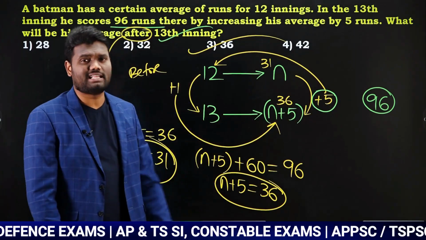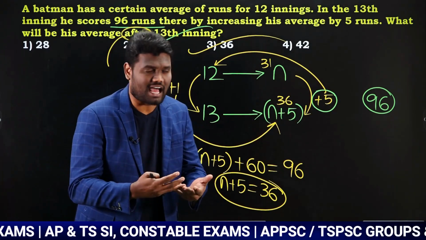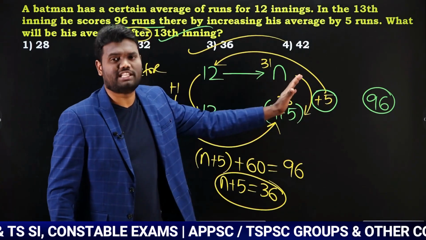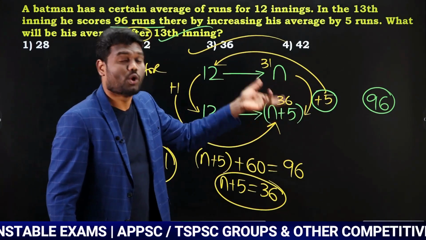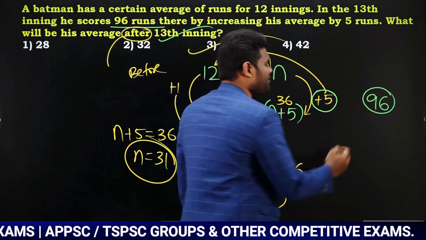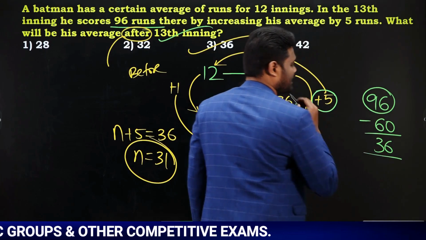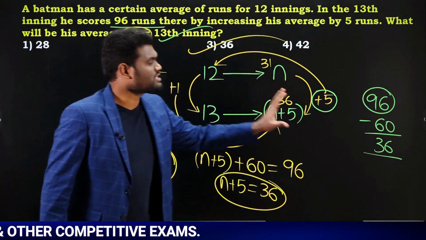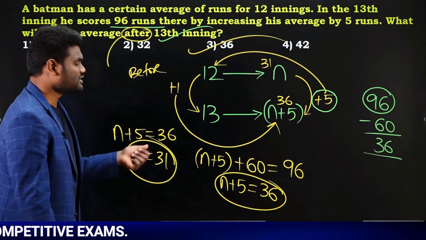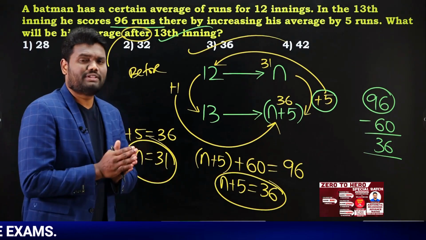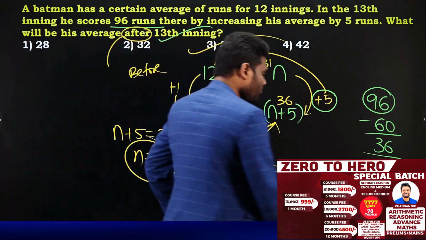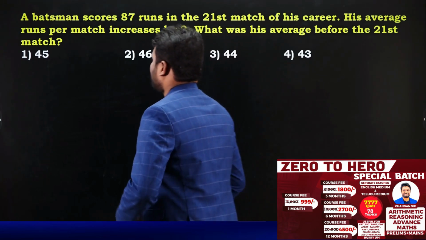But out of those 96, I got 60 extra, and that 60 was distributed over all these innings. Which means the 13th innings average is going to be 96 minus 60, which is 36. Either you can go with the concept of equal distribution, or you can solve using this method as well. Any of them, you are going to get the answer. Let us look at the next.